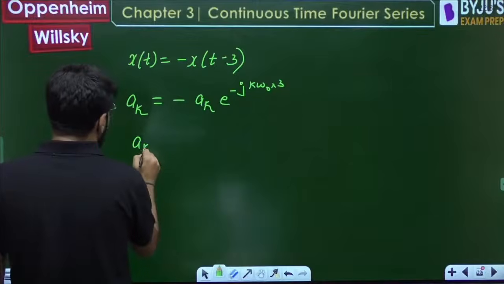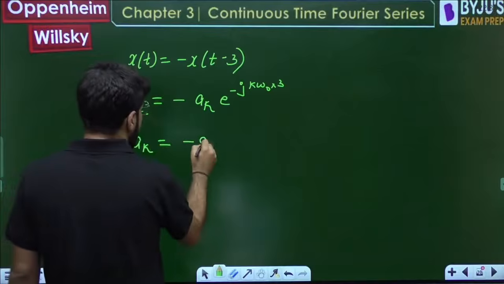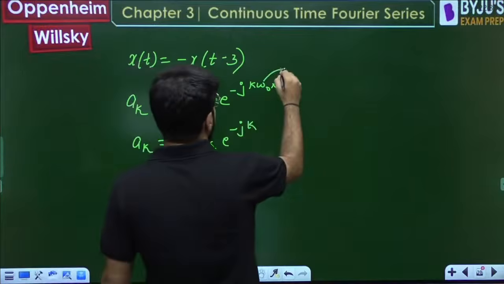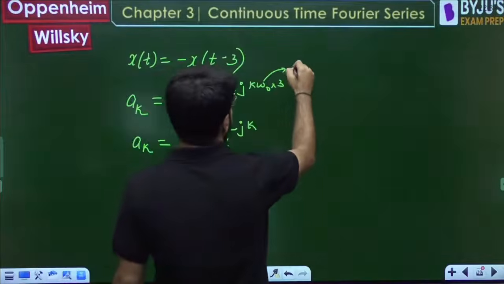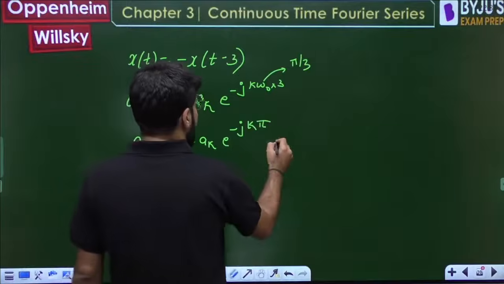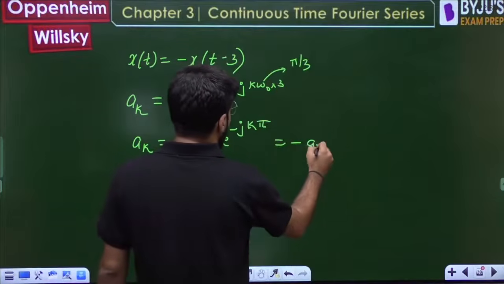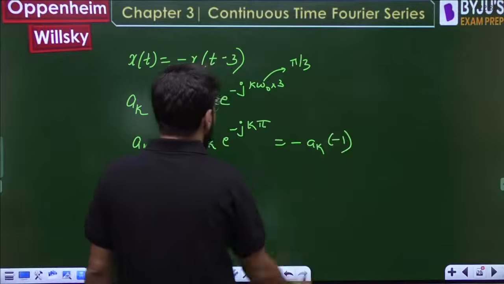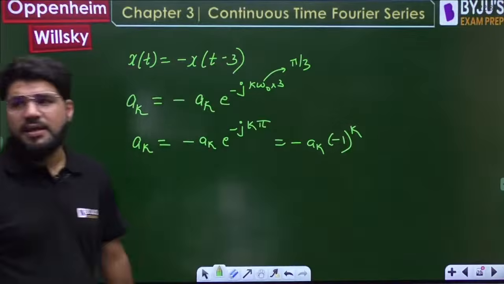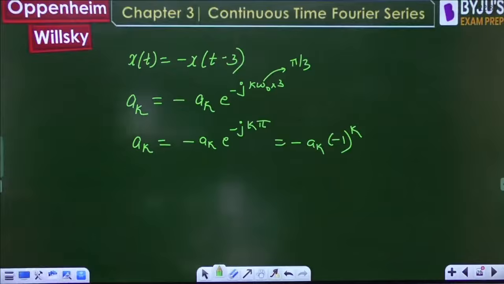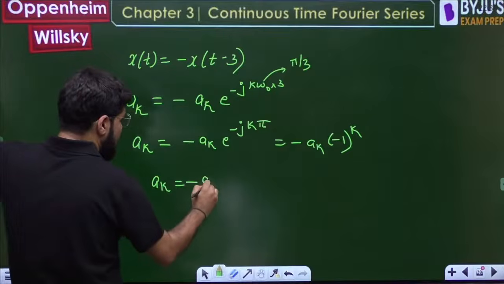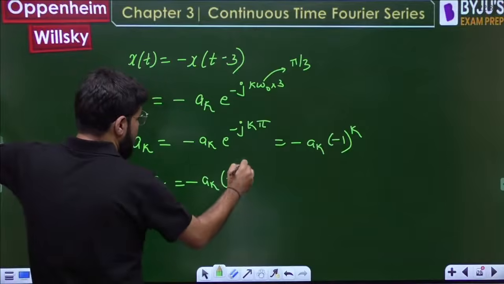So a_k is minus a_k e power minus jk omega naught. Omega naught was pi by 3, so pi by 3 into 3 is pi, and e power minus j pi, as I already told you multiple times today, will be minus 1, so minus 1 power k can be written. So you are getting a_k is equal to minus a_k into minus 1 power k.